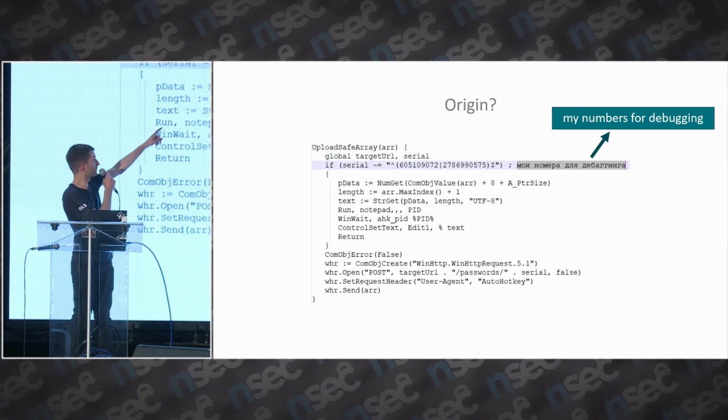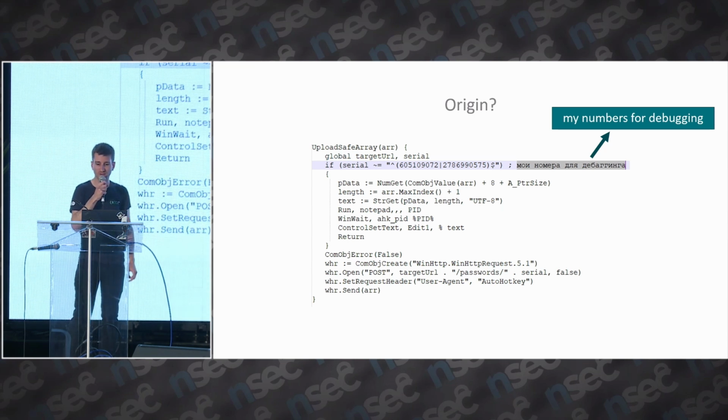So it's likely that these two numbers are the C drive serial numbers of the developer. And also, if you remember the targets of the cyber espionage campaign, it was first Central Asia and then Ukraine and its neighbors. So it really suggests that the attackers are somehow connected to Belarus or Russia, because they are the two main states that are spying in this region.